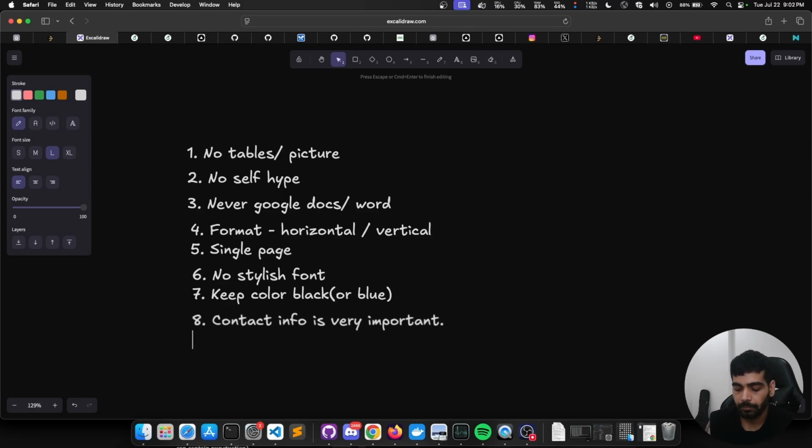The ninth point will be update your LinkedIn bio. You might be applying through LinkedIn, or maybe the interviewer wants to open your LinkedIn to check what your qualification is, etc. Make sure he gets an updated bio on your LinkedIn. That is the minimal that you can do.